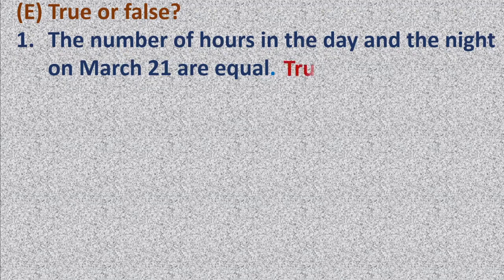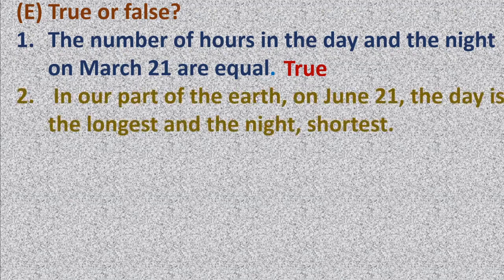This is true. On March 21st and September 22nd, the day and night, they are equal. That is equal to 12 hours, isn't it? Second one, in our part of the earth, on June 21, the day is the longest and the night shortest. Yes, correct. This is also true.